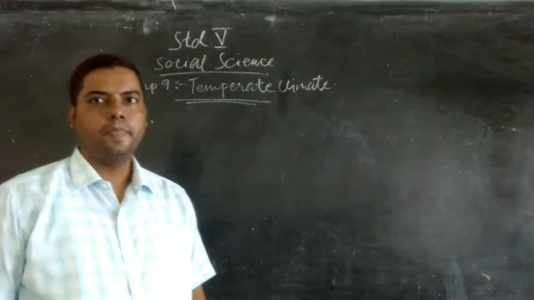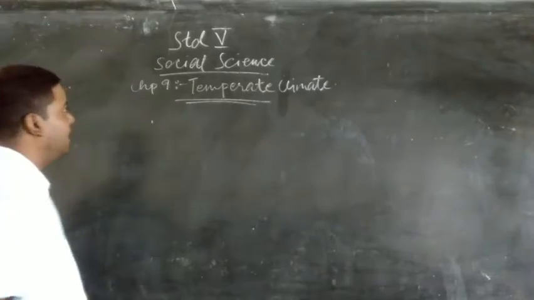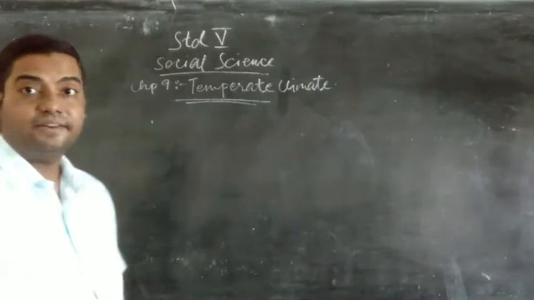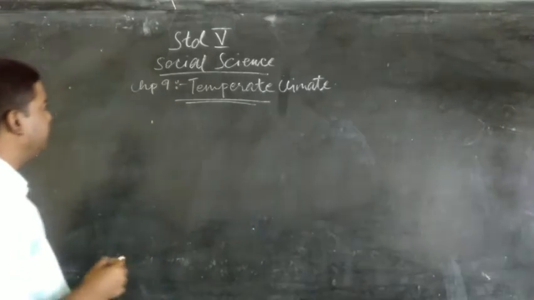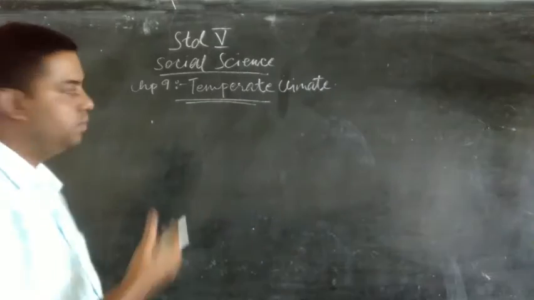My name is Francis sir, and today, my dear children, we will be studying chapter number 9 of social science for Standard 5. And the name of the chapter is Temperate Climate. So let's read and study about this chapter.